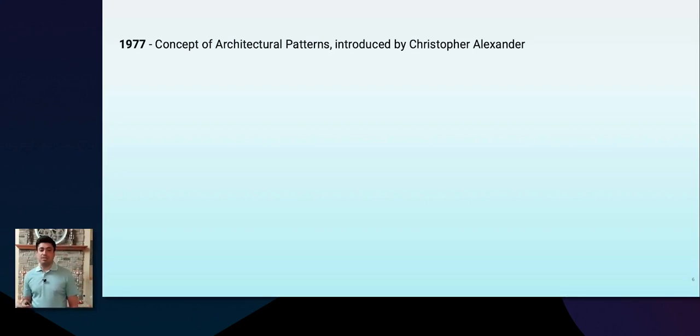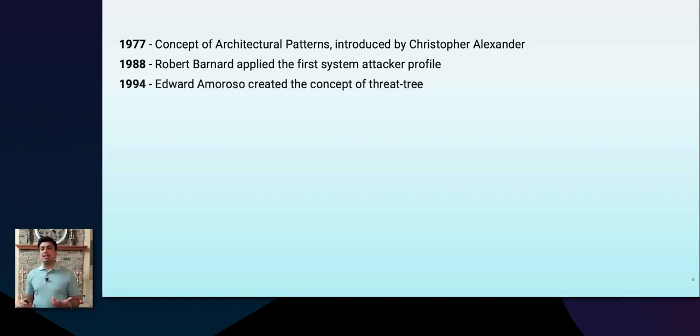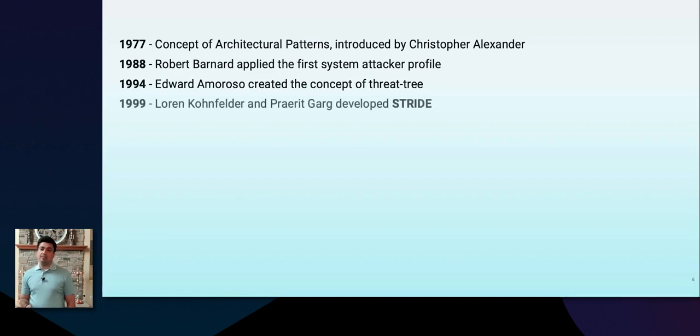That was seminal work, based on which Robert Barnard in 1988 performed the first attacker profile-based analysis on an architecture pattern. And then in 1994, we had Edward Amoroso creating the concept of the threat tree in his famous book called Fundamentals of Computer Security Technology. And then came our favorite threat modeling technique, STRIDE, from Loren Kohnfelder and Praerit Garg in 1999.